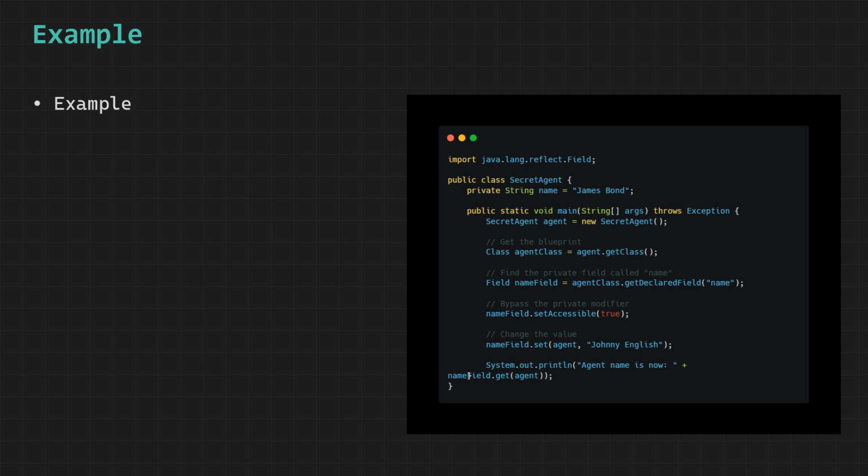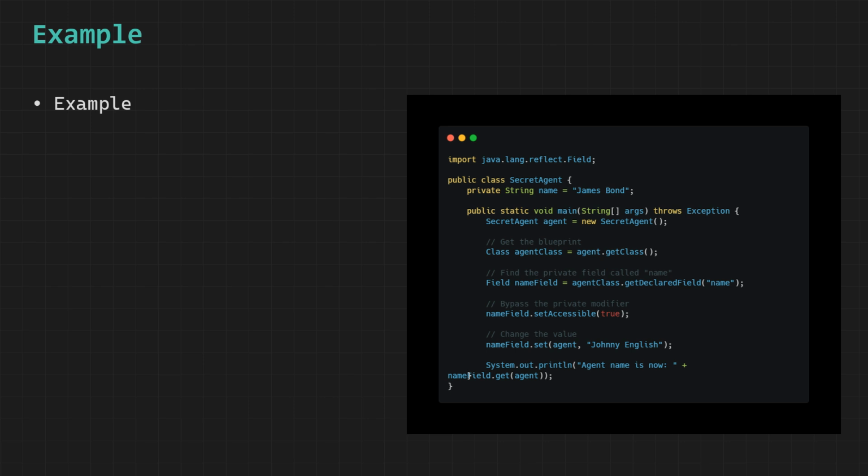Using this blueprint, we then call getDeclaredField and pass the name of the variable as a string, which is name, and this allows us to locate that specific field inside the class regardless of its access level, and once found, it is represented by a field object which is modeled by Field, and this object gives us the ability to read or modify the value of that variable dynamically.